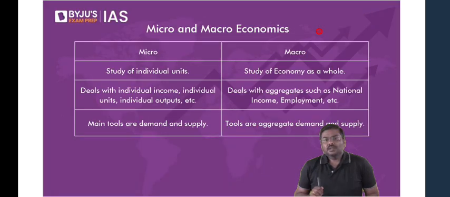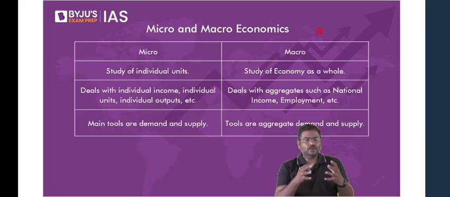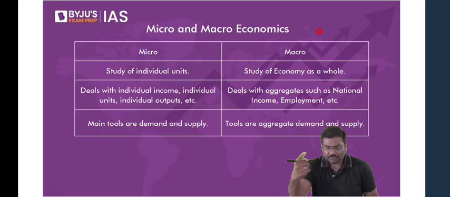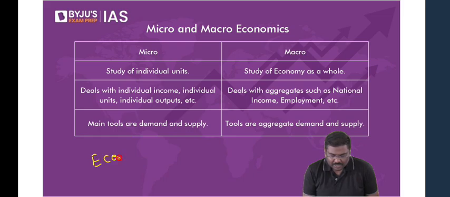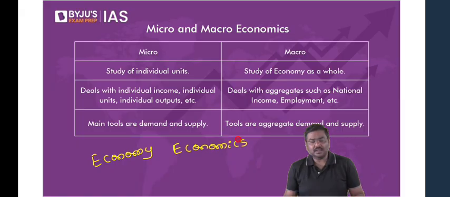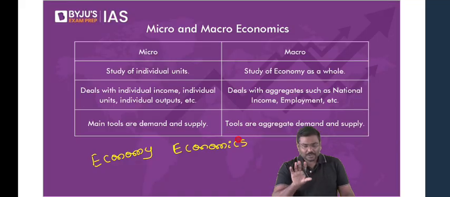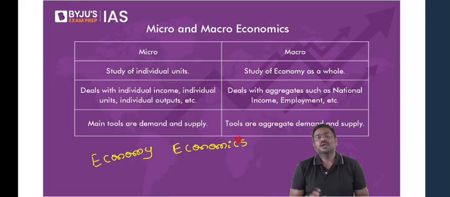Now, economics is generally divided into two parts. Economics is a study, please understand. Before I go forward, many of you ask me to give the difference between economy and economics. I'm writing two terms here. Many of you ask, sir, what is the difference between the terms economy and economics? Please understand.